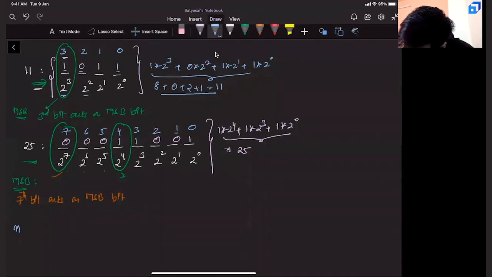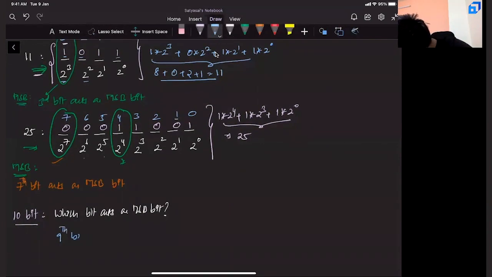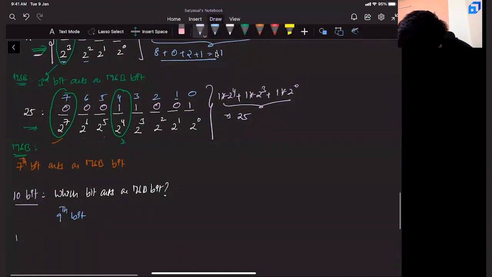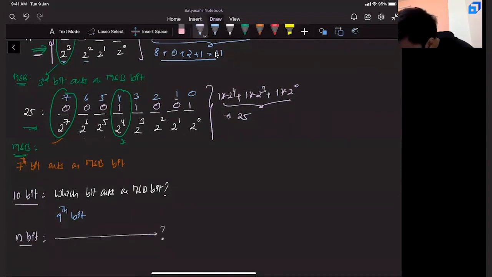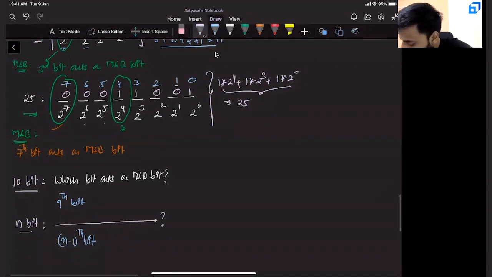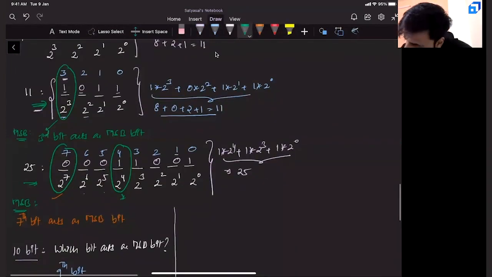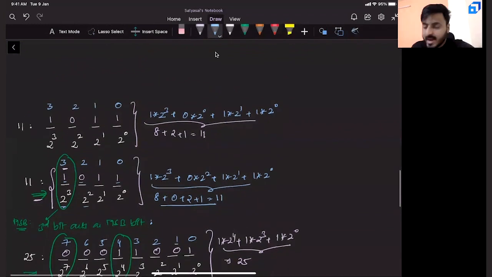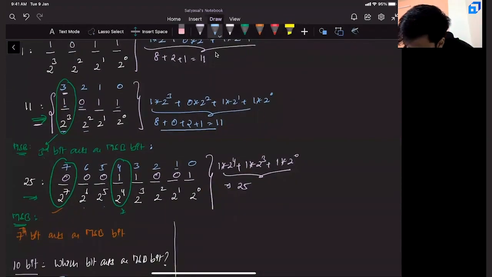Based on this scenario, if say you are taking a 10-bit number, which bit will act as MSB bit? 9th bit. Excellent. If you want to generalize this, if it is an n-bit number, can you tell me which bit will act as an MSB bit? N minus 1th bit. Beauty. Till now, clear. All right. Now, in this case, can you tell me what is the base value of the MSB bit? Here it is third bit. So the base value is 2 power 3.